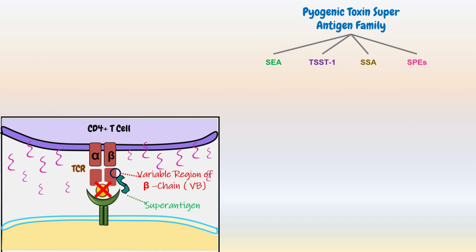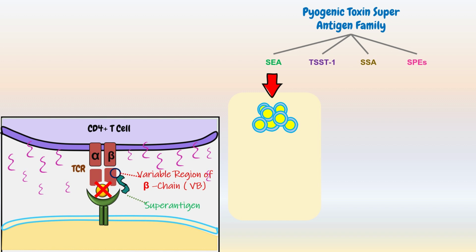Although these molecules all have a similar structure, they stimulate T cells bearing different variable regions of the beta chain of the T cell receptor. They are strongly mitogenic, which means they stimulate mitosis in these T cells in the presence of MHC class II expressing cells. Staphylococcus aureus enterotoxin is one of the most potent T cell mitogens known, causing dramatic proliferation in the concentration range of 10 raised to the power -13 to 10 raised to the power -10 molar.